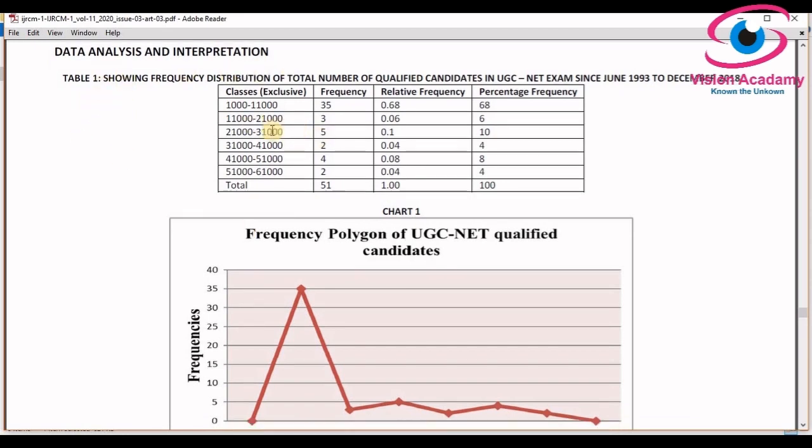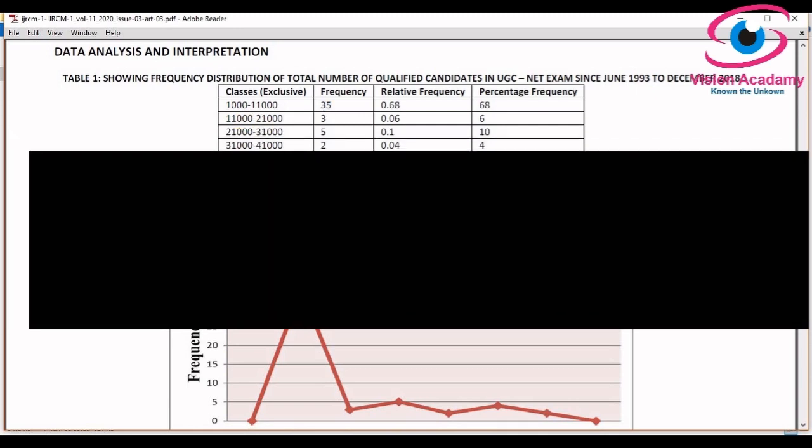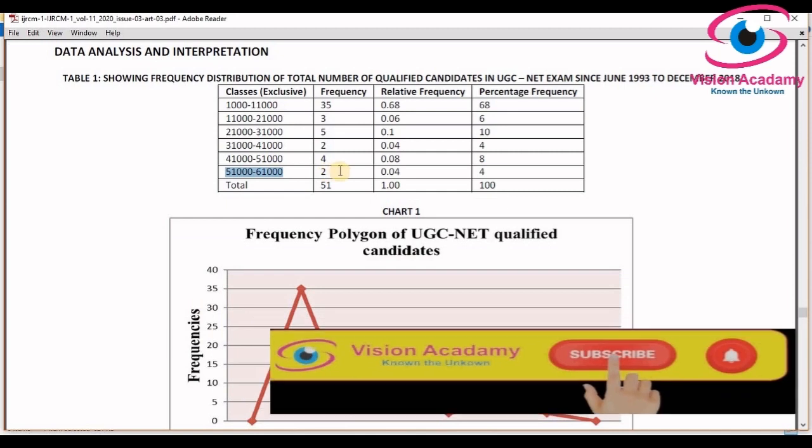You have seen the data I have applied here. I have considered all 51 sessions for this analysis. I have converted these 51 sessions' data into a frequency distribution to represent the total qualified candidates in each session from 1993 to December 2018. So 1,000 to 11,000 has almost 35 frequencies there, and you can see other frequencies also. 51,000 to 61,000 has only 2 frequencies.